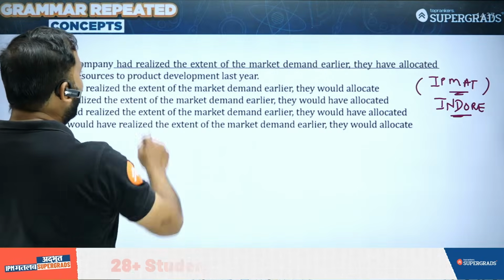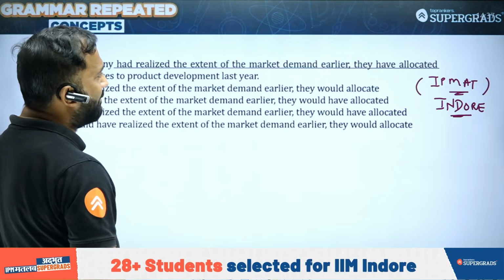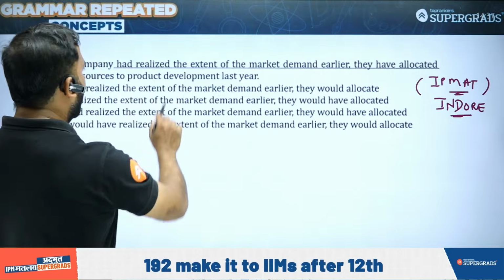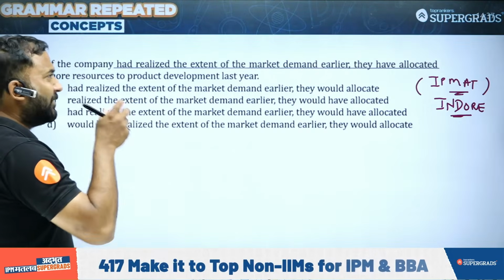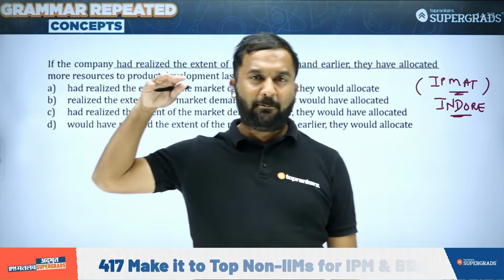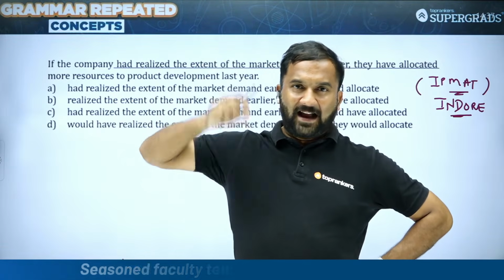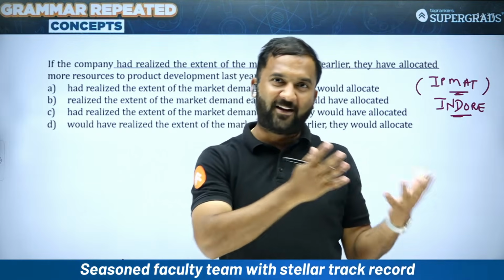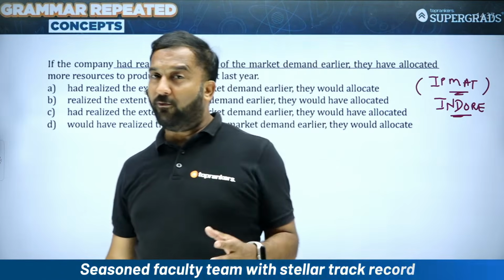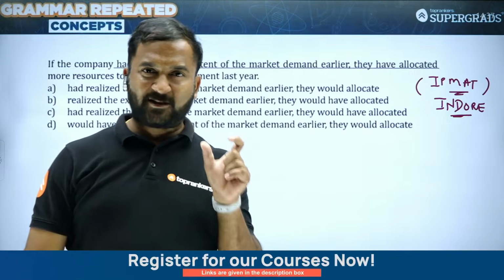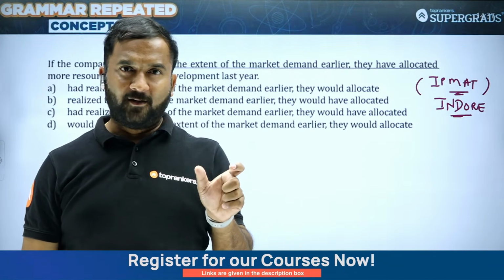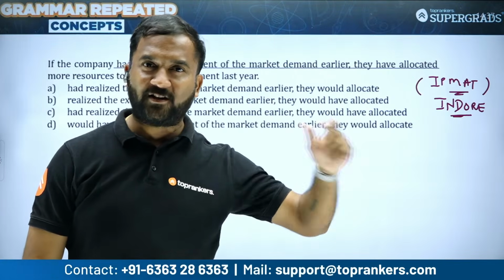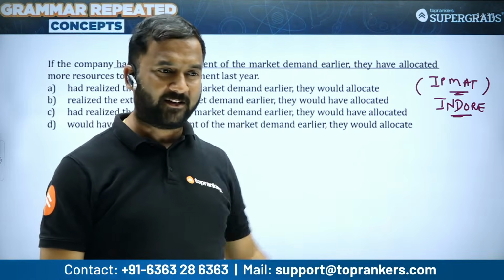Now, if the company had realized the extent of market demand earlier, they have allocated more resources to product development last year. So this is something that has taken place in the past, and the company wishes to change. कि यार अगर मुझे पहले पता होता तो I would have done something else. So what do we need here? We need past perfect in the conditional part, that is had plus V3, and the part that you wish to change will have would plus have plus V3.